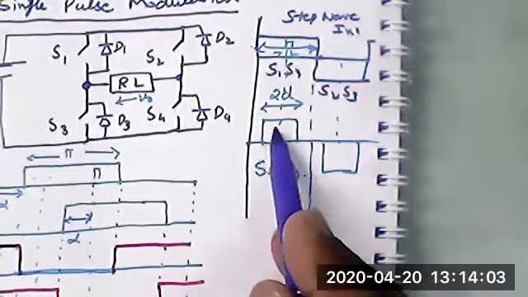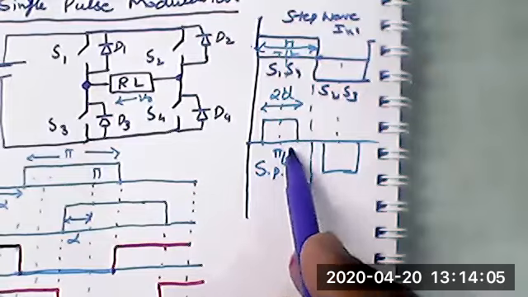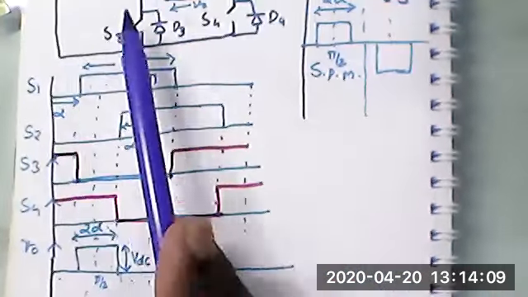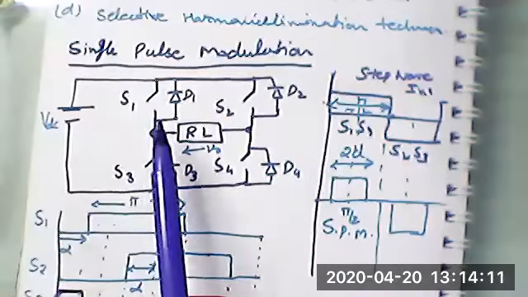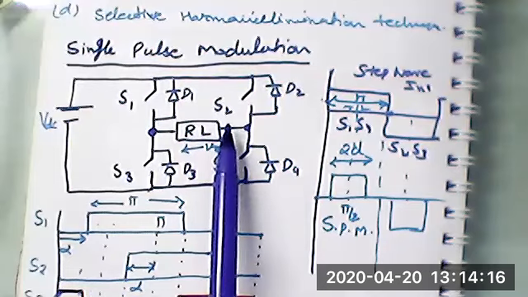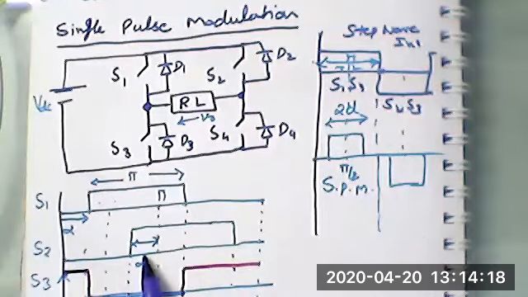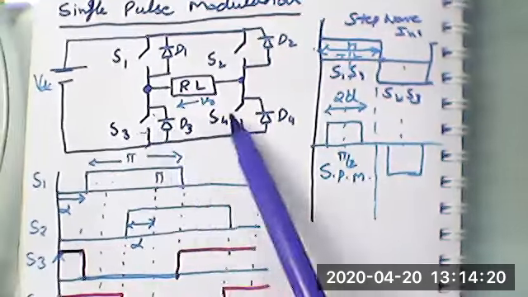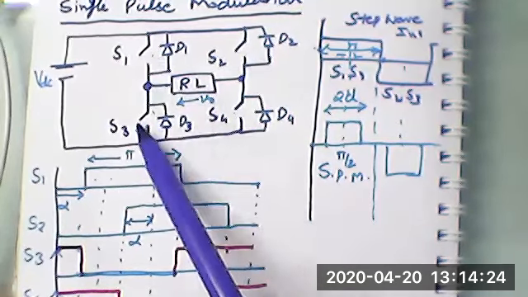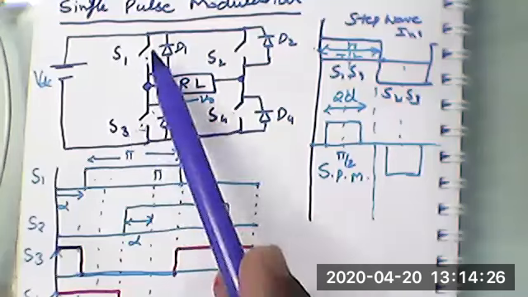In this case, we have seen that the pulse width 2D is generated by delaying the pulse for S1 by alpha and advancing the pulse for S2 by alpha. These switching pulses are generated by complementing the pulse of the same leg device.